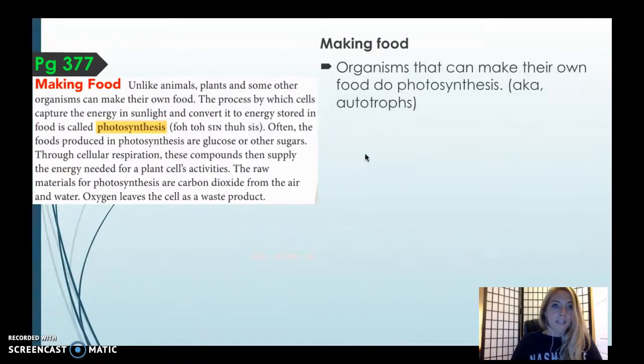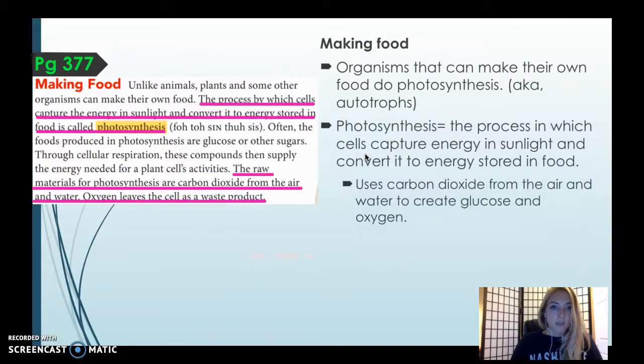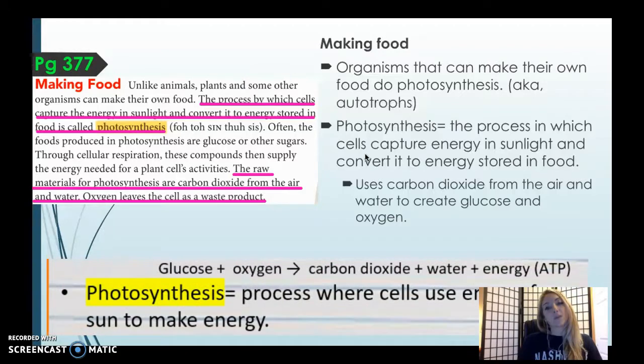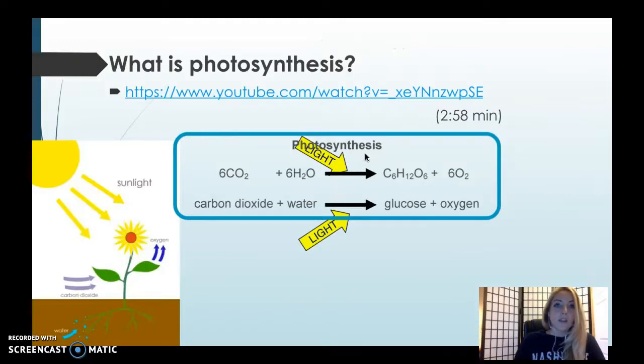Next slide, on page 377, we are going to write down photosynthesis. We all know the process of photosynthesis is where cells use energy from the sun to make energy. Please pause this for 1 minute and write this down. You do not need to write down any formulas. Once again, the substitute will pause this video and now go into the What is Photosynthesis video.